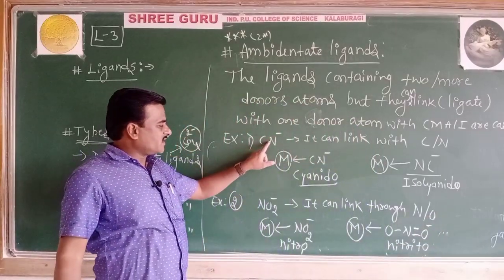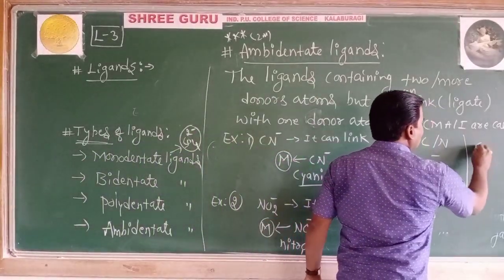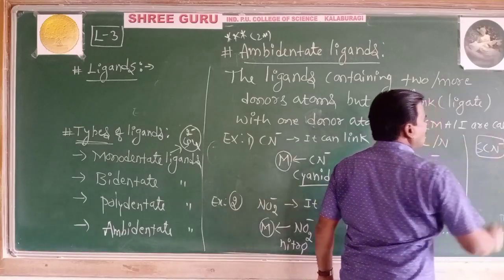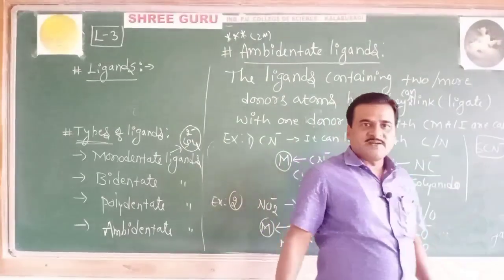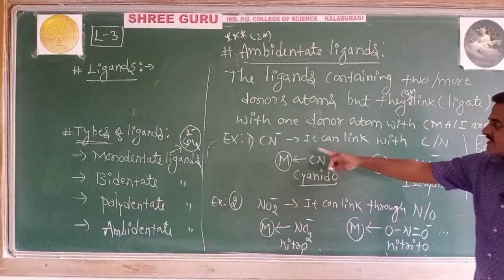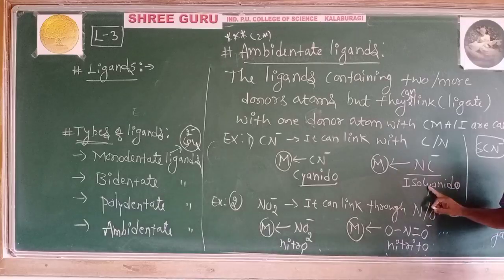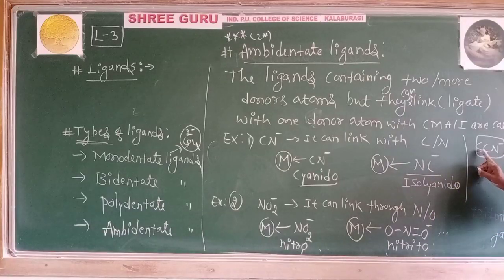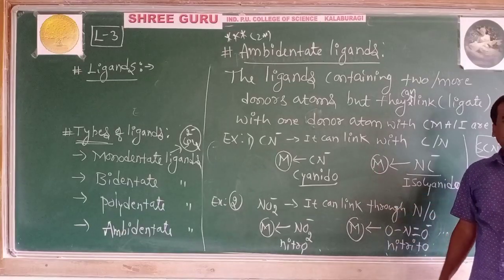Thus CN minus, NO2 minus, and even SCN minus, thiocyanate, is also an ambidentate ligand. Either it can link through sulfur or through nitrogen. As I have told, CN minus, if carbon is linked, cyanido; if nitrogen gets linked, isocyanido. Same, if sulfur gets linked, thiocyanato; if nitrogen gets linked, then it is called isothiocyanato. Like this, the definition followed by one example will carry you 2 marks.